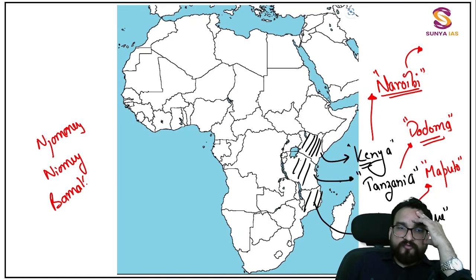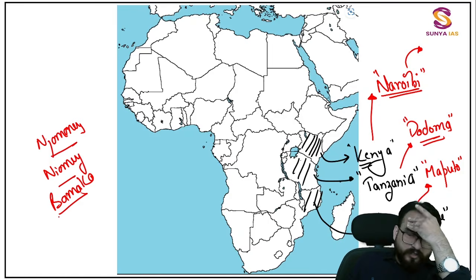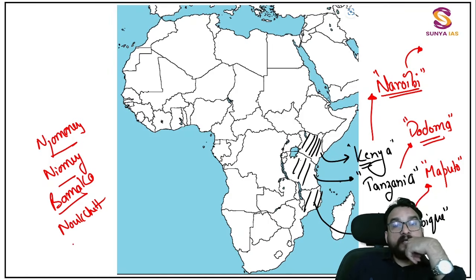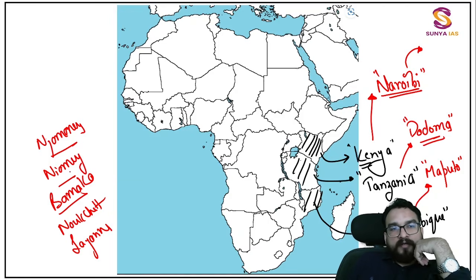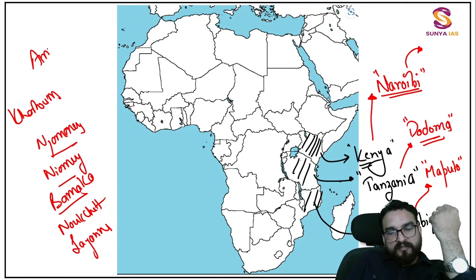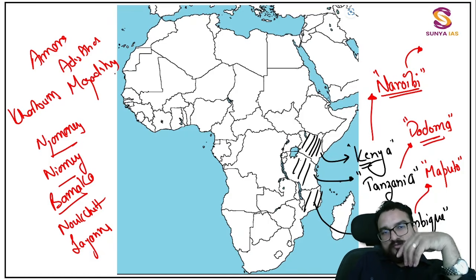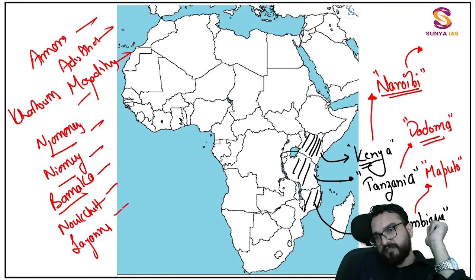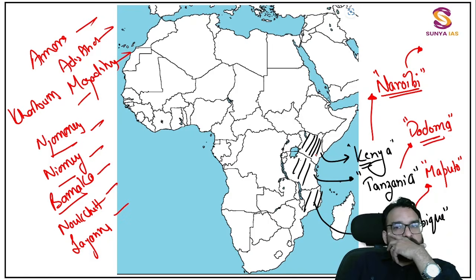Bamako is tough, right? Practice one or two more times, okay? One more, let me tell you: Nouakchott, something like this, and over here Lyon, Khartoum, everybody remembers. What is left? Asmara, Addis Ababa, everybody knows. Mogadishu. I hope you are able to tell me the countries also. If not, just see your notes backwards. So these are the three countries which you will find over here.